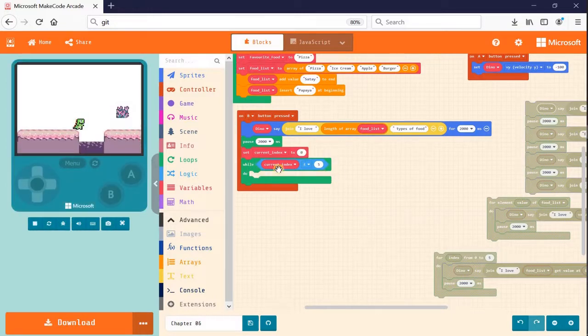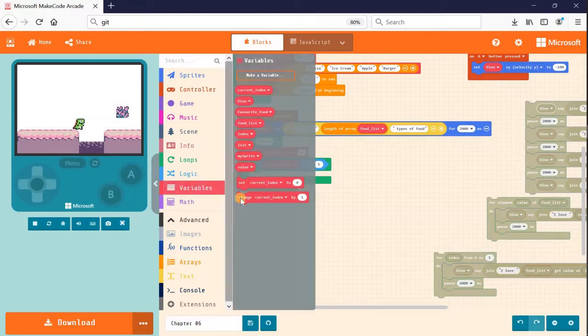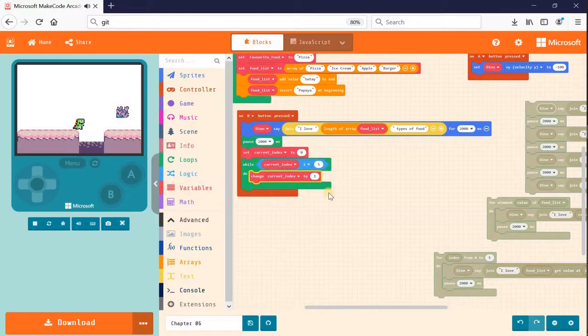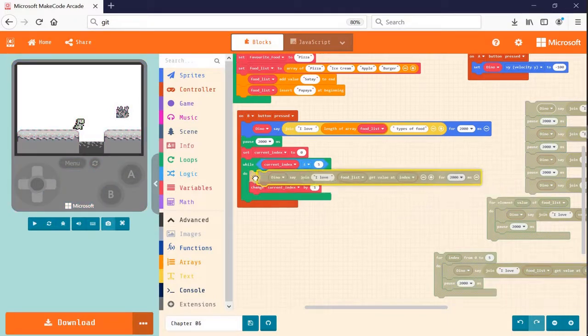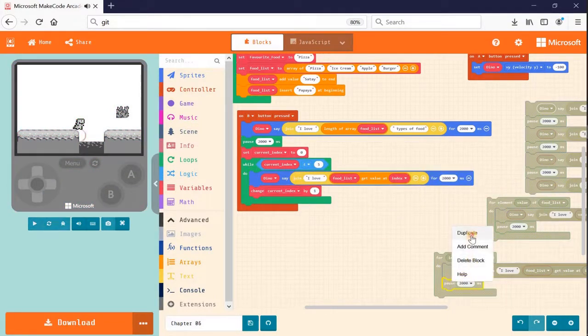So for each iteration, I'm gonna increase my index by 1. So I have to do this manually. It's different from the for loop. In for loop, we don't have to increase the index by 1 for each iteration. It's being done automatically. But when I'm doing it in the while loop, I have to handle that explicitly. I have to increase the current index by 1. And similarly, inside the block, I'm gonna do the same thing as I do with the for loop, which is _say, and also the pause block.